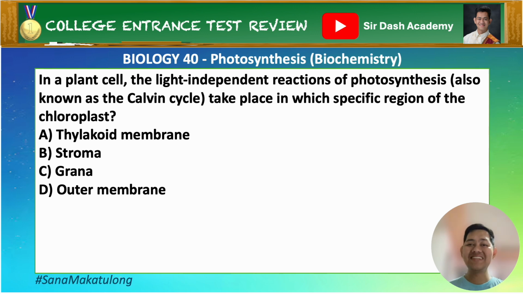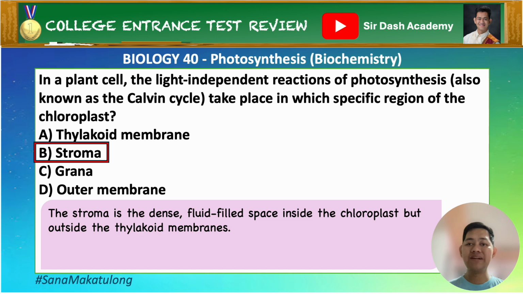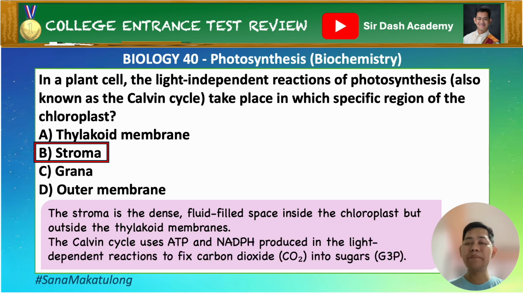Alright, the correct answer is letter B. Stroma. Let's recall. The stroma is a dense fluid-filled space inside the chloroplast but outside the thylakoid membranes. Take note, the Calvin cycle uses ATP and NADPH produced in the light-dependent reactions to fix carbon dioxide into sugars, the G3P. So why are A, C, and D wrong?